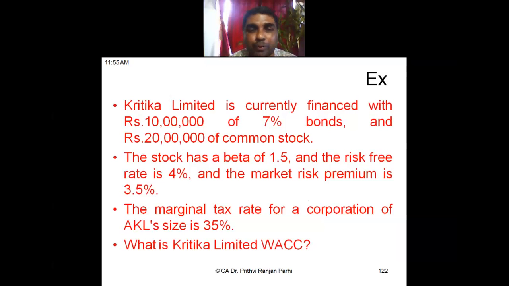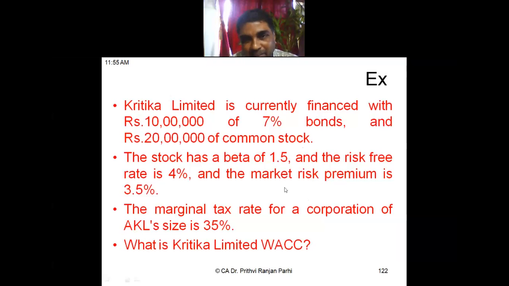So you have to compute the weighted average cost of capital. Is it a very simple question? Where you have confusion, I will be telling you. So what is the structure of the capital? 10 lakh rupees 7% bonds and 20 lakh common stock. Beta is 1.5. Risk-free rate is 4%. Then what is written here? The market risk premium is 3.5%.